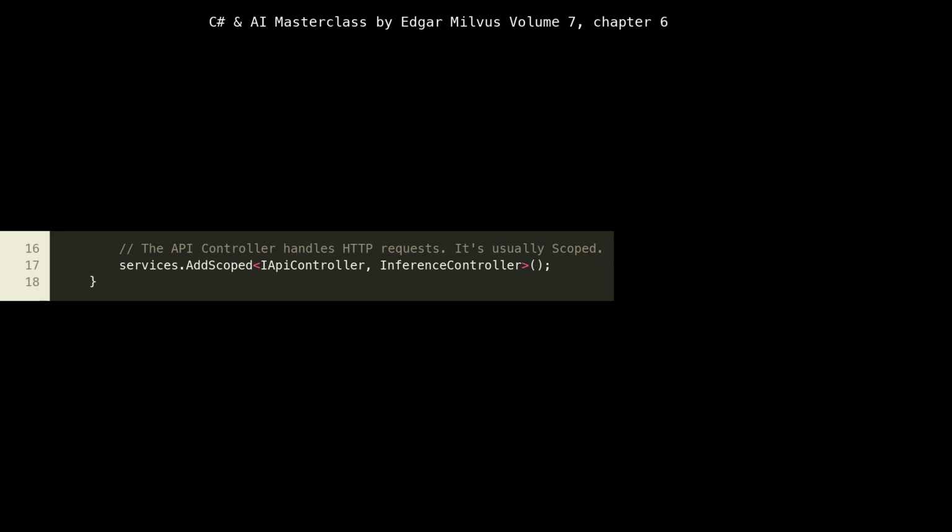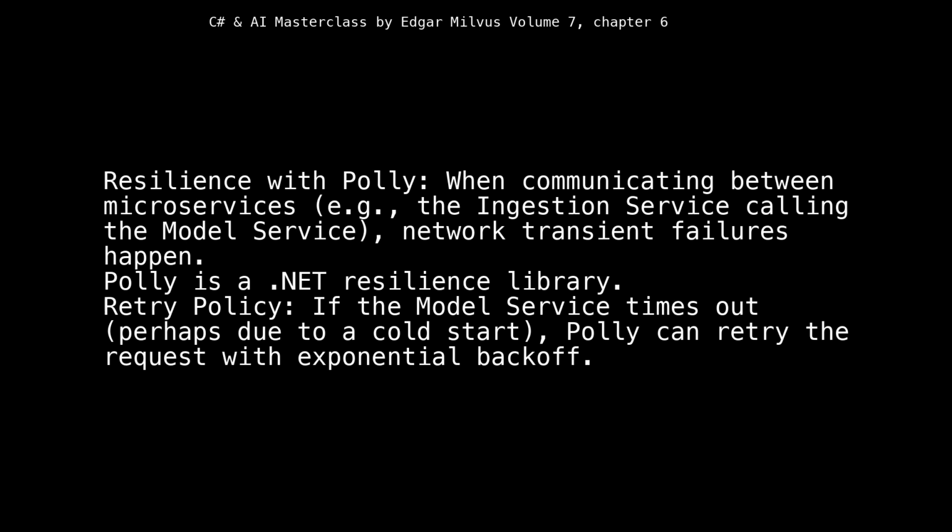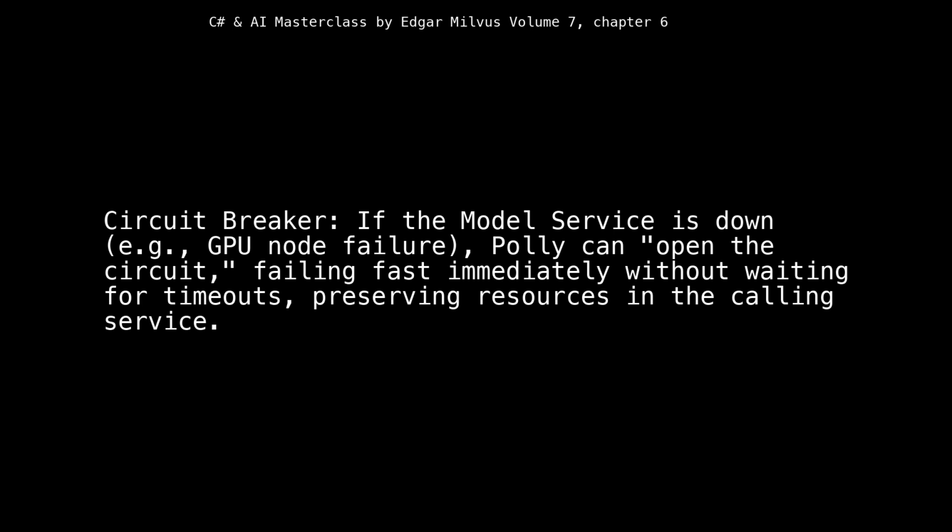This separation of concerns and appropriate lifetime management are fundamental for building robust and scalable web APIs in a cloud environment. Resilience with Polly. When communicating between microservices, e.g., the ingestion service calling the model service, network transient failures happen. Polly is a .NET resilience library. Retry policy: if the model service times out, perhaps due to a cold start, Polly can retry the request with exponential backoff. Circuit breaker: if the model service is down, e.g., GPU node failure, Polly can open the circuit, failing fast immediately without waiting for timeouts, preserving resources in the calling service.